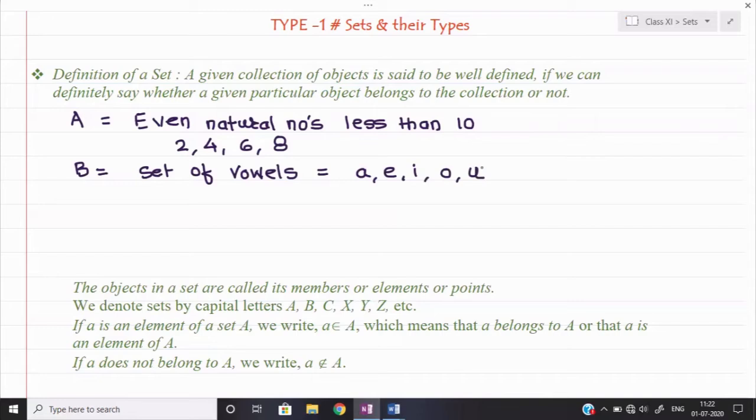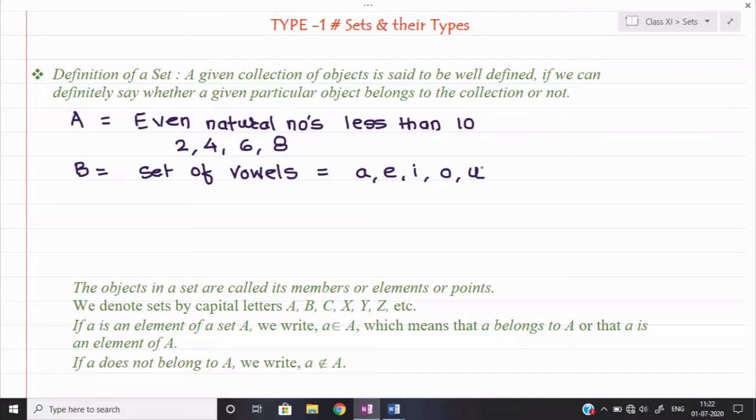If you ask this question to a certain set of people, they can reply to you. For example, if you ask for the even numbers less than 10, or if you ask for the set of vowels, I hope you will get the same answer each and every time. If you ask your colleagues, or anybody else, or go to another city and ask the same question, I don't think you will get a different answer.